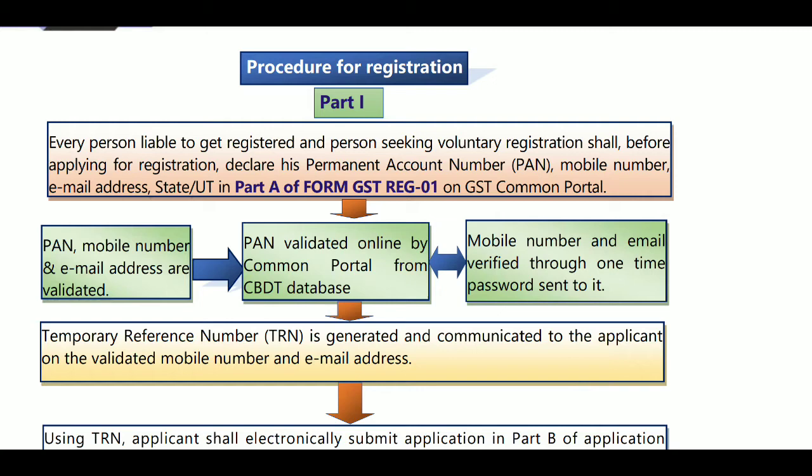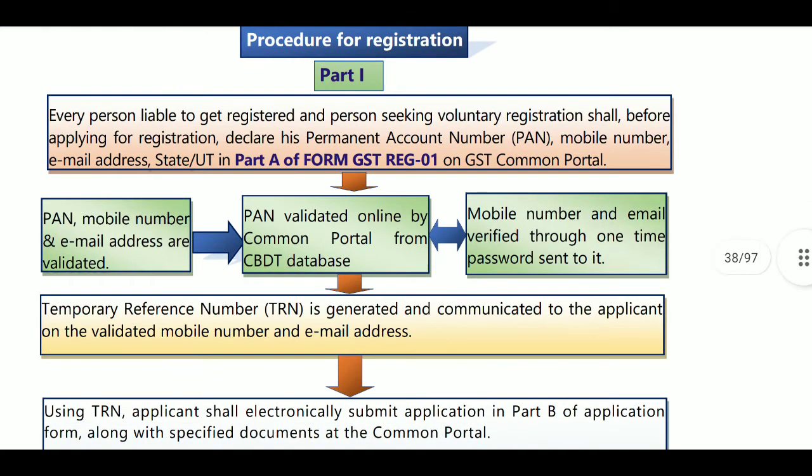After you have provided those details, you will get OTPs, and PAN, mobile number and email address are validated. PAN is validated online by the common portal from CBDT, and mobile number and email IDs through OTPs.